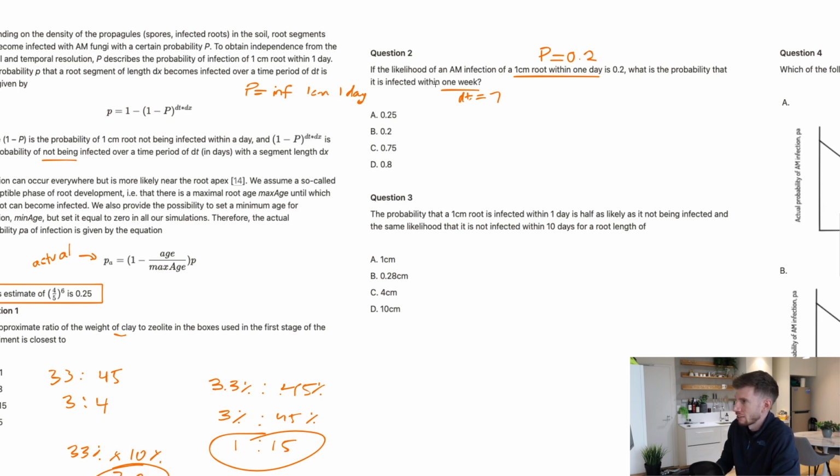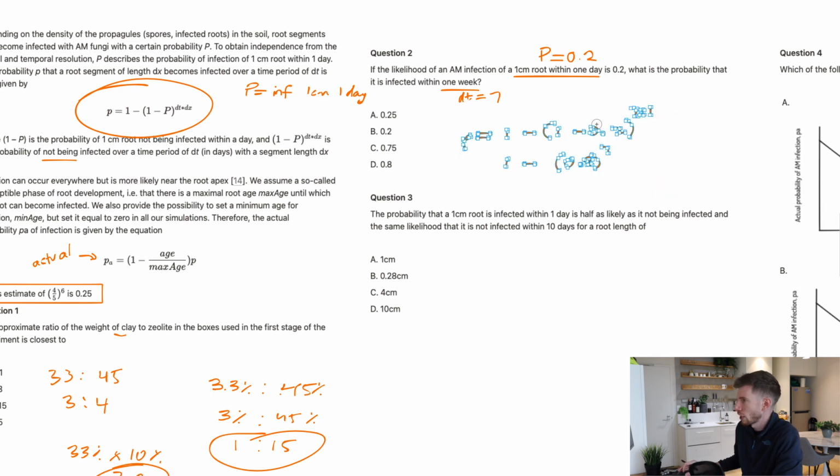What is the probability that it is infected within 1 week? We will now use this formula. So P is equal to 1 take away 0.8 to the power of... now dt is 7, and the length of the root is still the 1 centimeter root that we're talking about, so we just put in 1, and this becomes 1 minus 0.8 to the power of 7. Now this is where it gets a little bit tricky, because you're not expected to do very heavy maths in GAMSAT or anything, but what you can be expected to do is know how to convert between common decimals and their fractions.